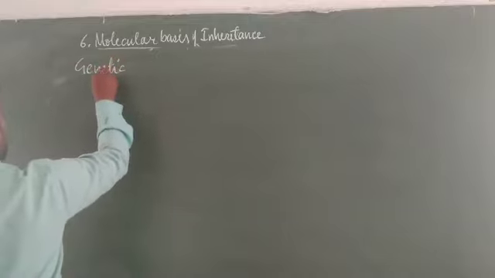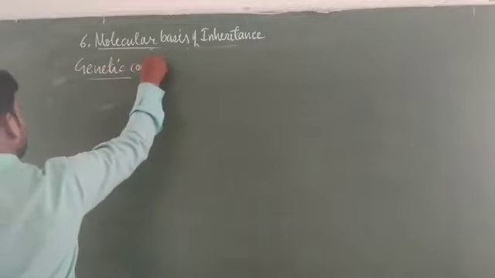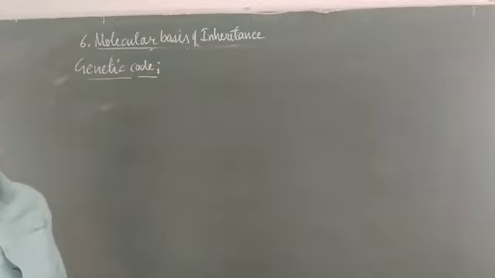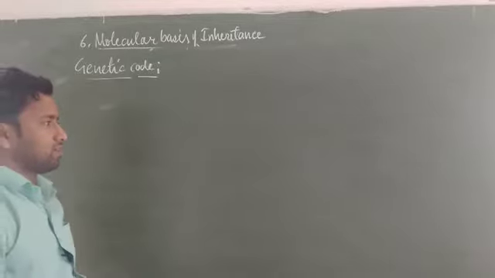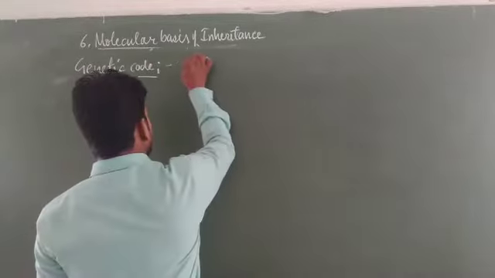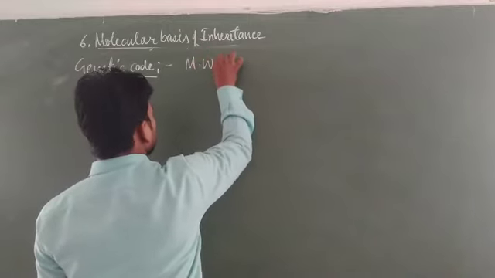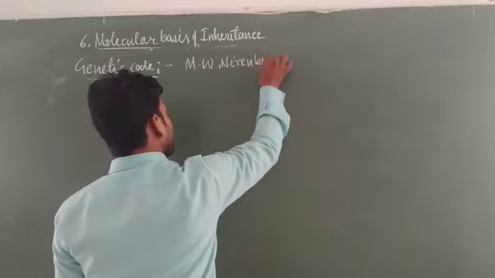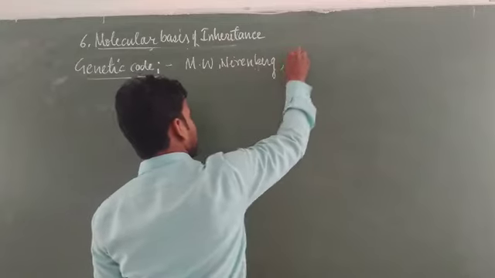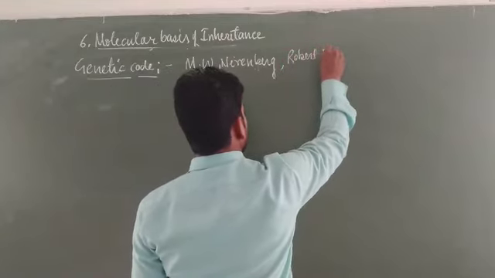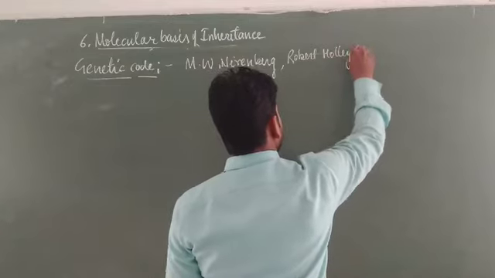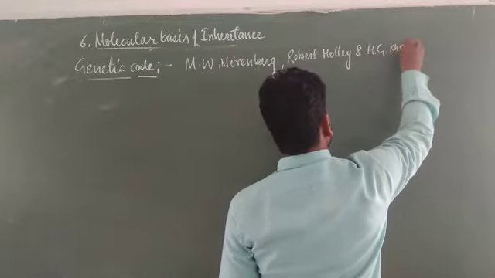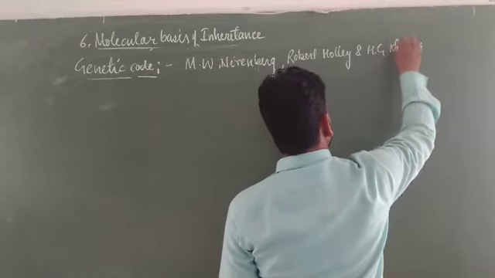The genetic code, the triplet based sequence of the codon, was generally solved by three scientists, namely M.W. Nirenberg, Robert Holley, and H.G. Khorana, Har Gobind Khorana.